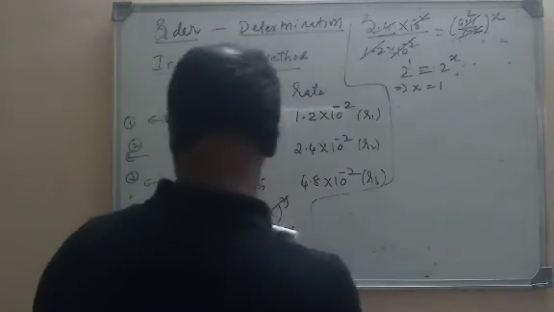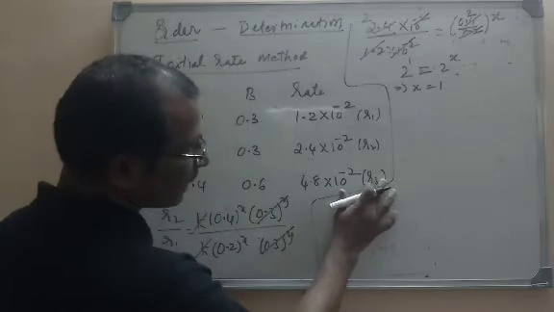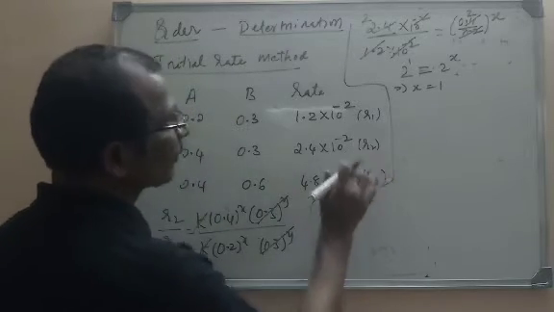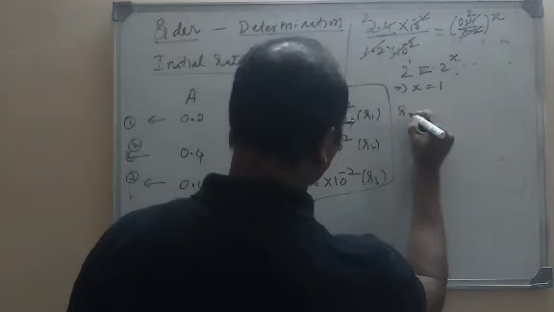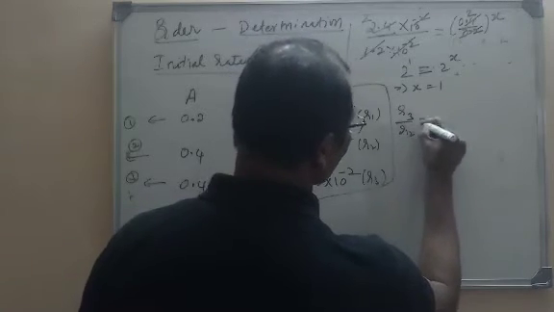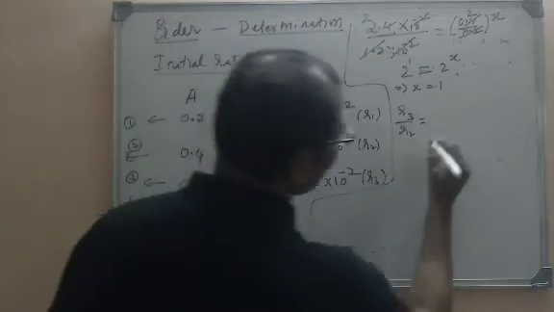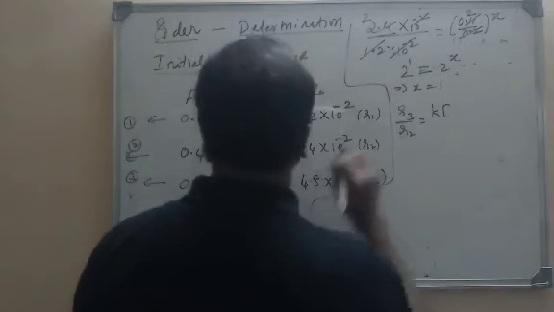Now in the next step, we will divide equation 3 by 2. That means R3 by R2 we will do now. R3 divided by R2. What is R3? R3 rate expression I already told you.